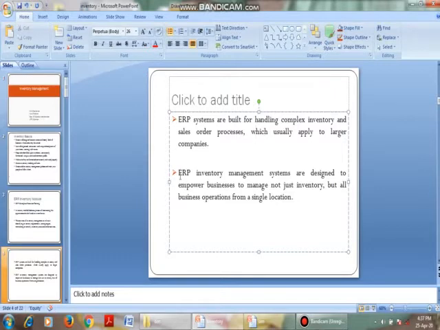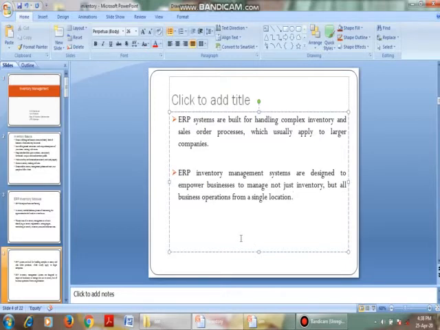ERP inventory systems are designed to empower businesses to manage not only inventory but also business operations from a single location. As we know, businesses are located in different places. The main branch operations are at one place. This ERP module is useful for conducting business from one place, with the branches at different places.